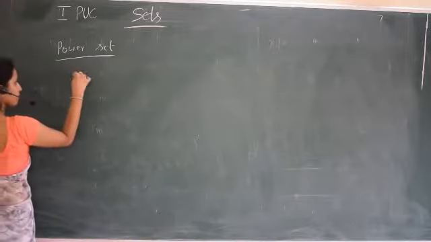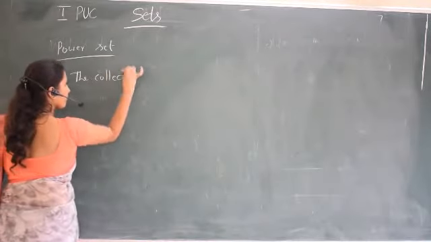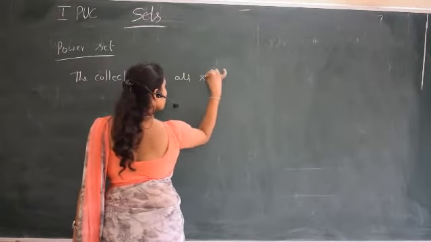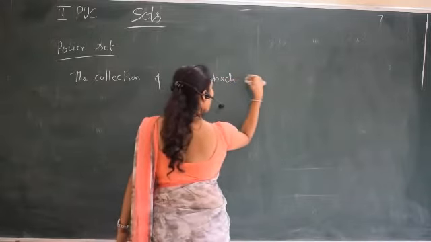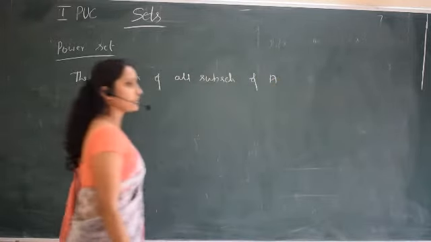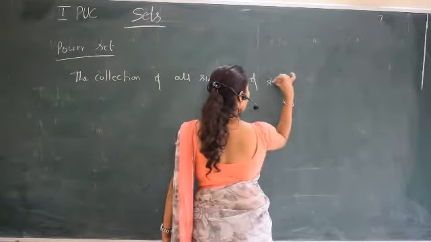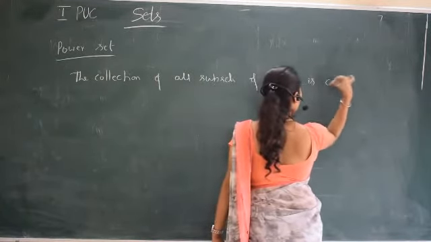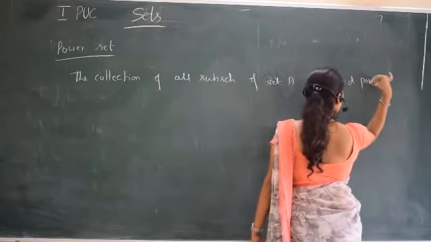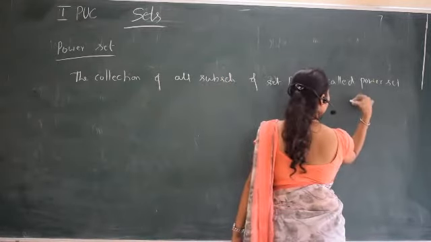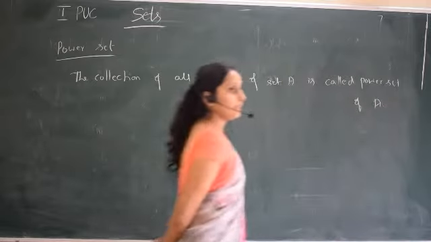The collection of all subsets of set A is called the power set of A. Power set of A: the collection of all subsets.